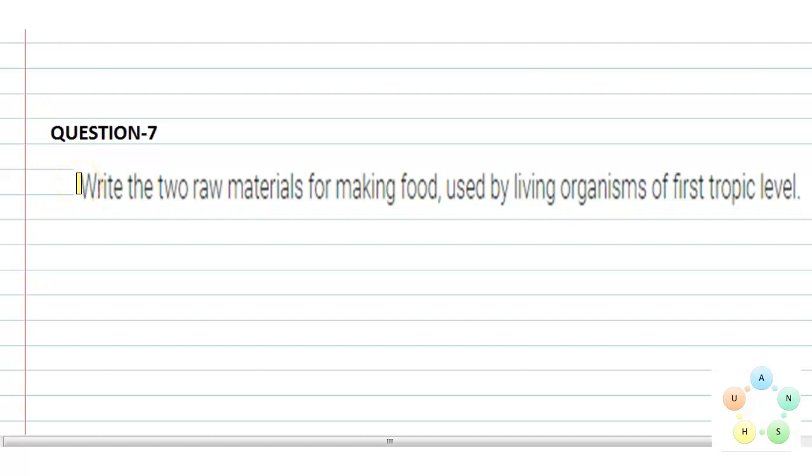This is question number 7. Write the 2 raw materials for making food used by living organisms of the first trophic level. So the first trophic level organisms are producers. It means they are autotrophs. They can prepare their food by themselves.